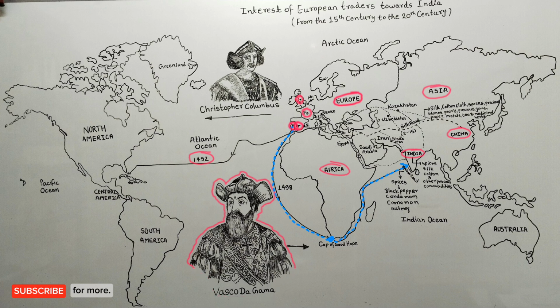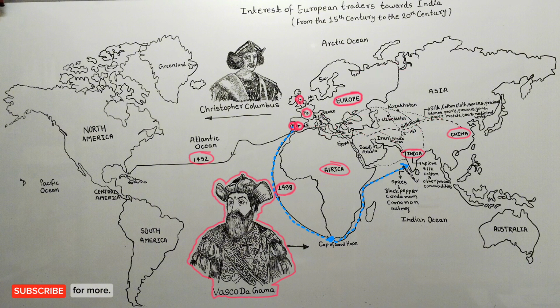The Portuguese knew that the land route, which we call the Silk Route, through which European traders used to come to India to trade in China and Central Asia, was now closed by the Ottoman Turks a few years after the capture of Constantinople, so they planned to reach India by sea.